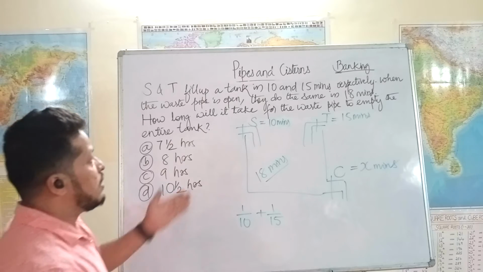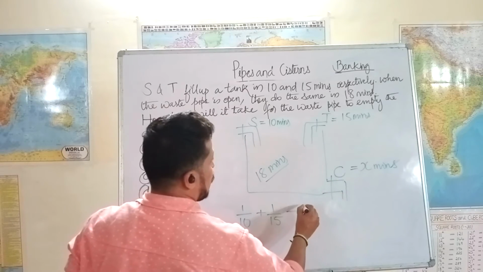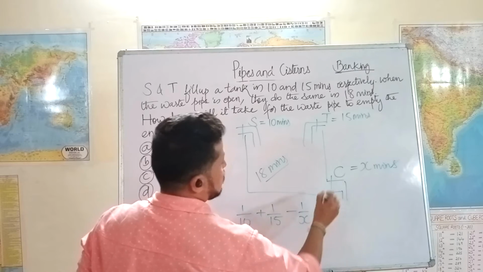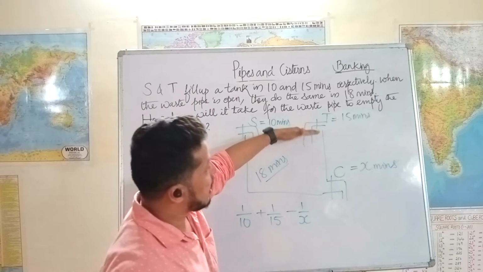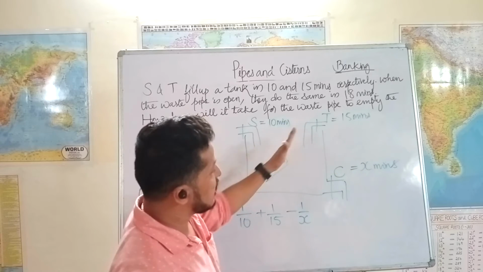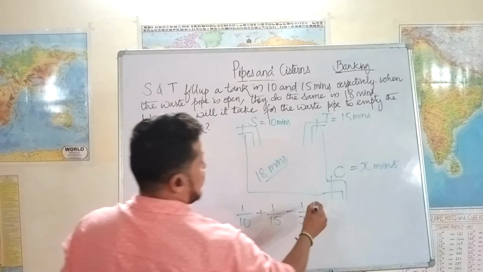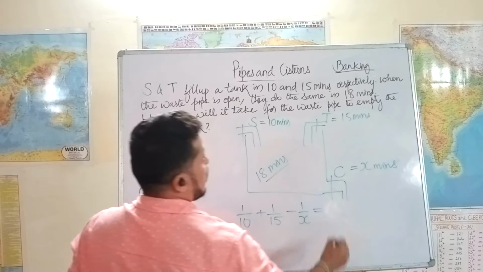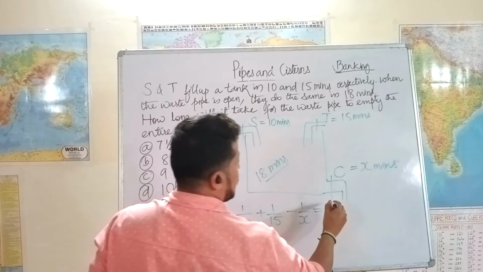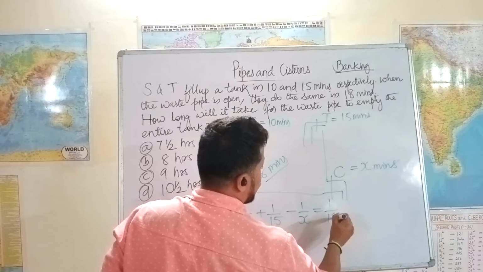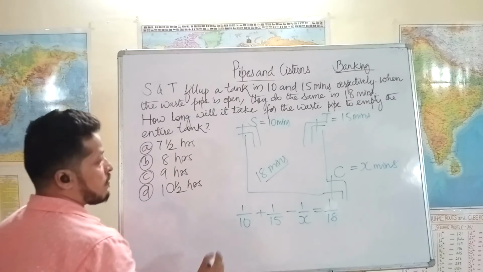And when C is also on, it empties 1 by x of the tank every minute, because it can empty the entire tank in x minutes. And when all three are working, the tank is filled in 18 minutes. That means every minute 1 by 18th of the tank is filled when all three are working.